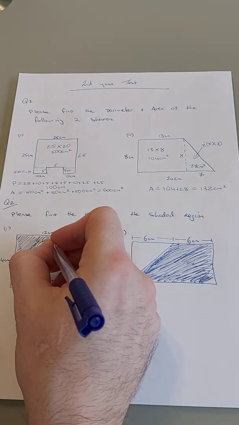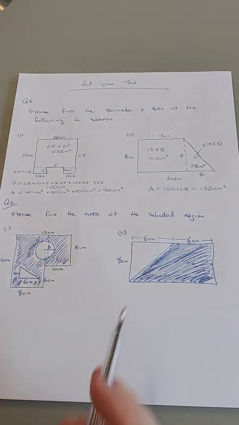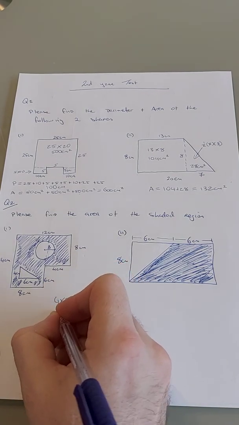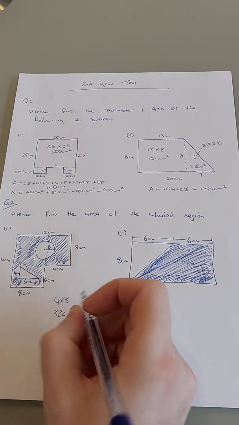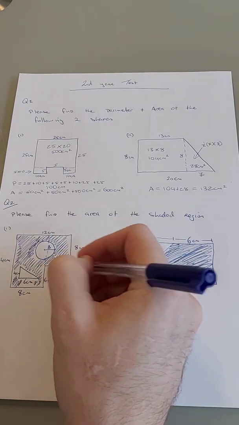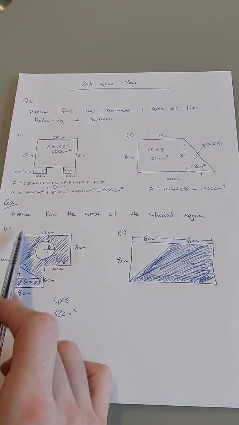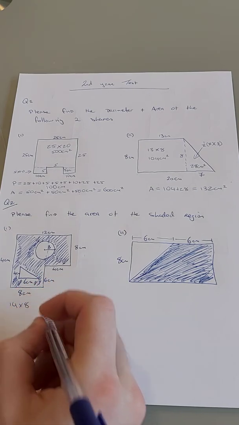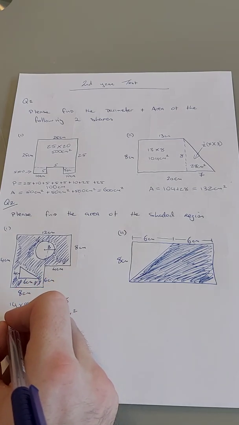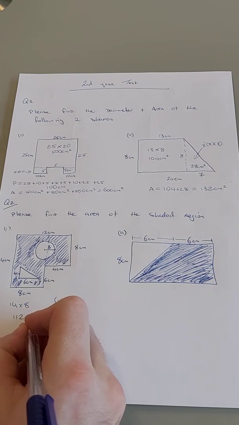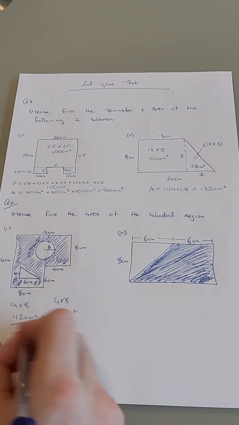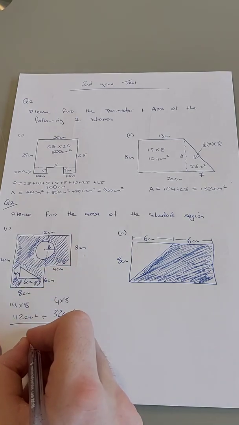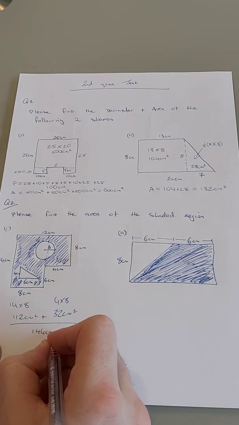So I'm just going to draw a line down here, down the middle, so you can see it. So that's 4 by 8, which is 32 centimeters squared, this part here. And this part here then is 8 by 14. So 14 by 8. 8 tens are 80, so that gives us 112 centimeters squared. So the whole lot, all of this shape all together is 144 centimeters squared.